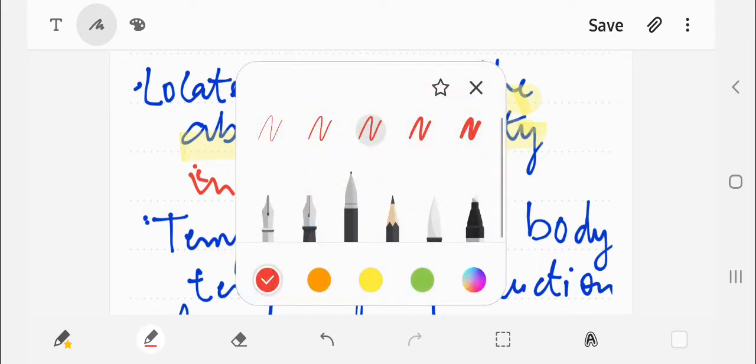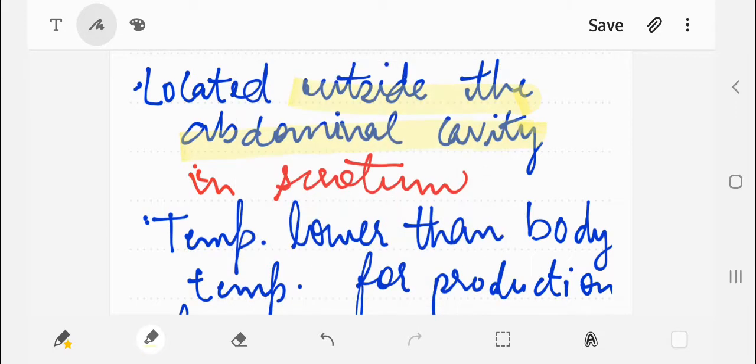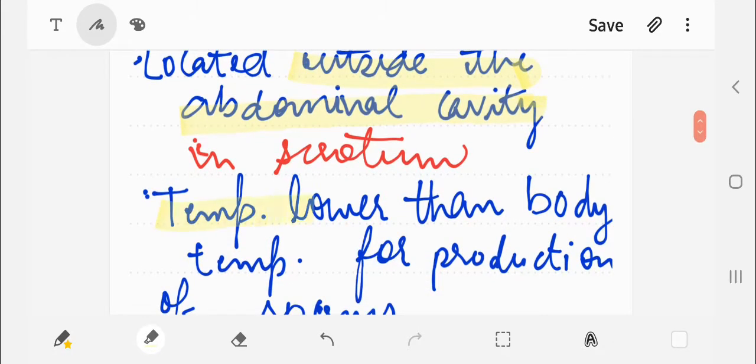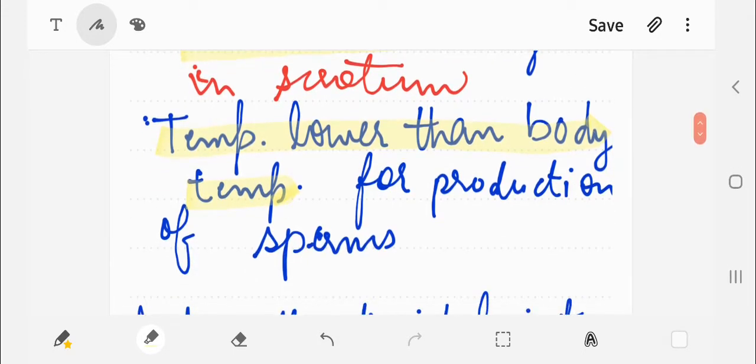The testes are in the extra-abdominal position in the scrotum so that the temperature is lower than body temperature, which is very important for the production of sperm. If the testes are not descended, or are not in the extra-abdominal position, the temperature is not lower than the body, and the testes are unable to produce sperms.